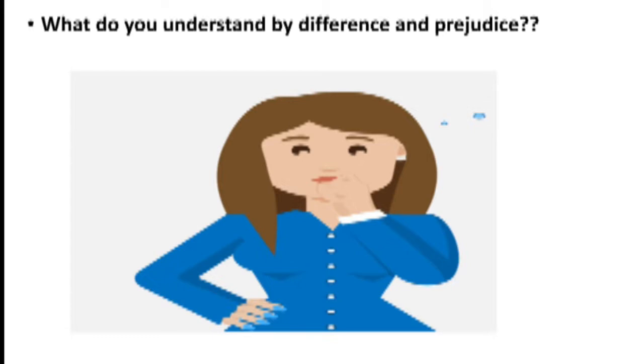So students, what do you understand by difference and prejudice? Difference is a variation in the use of language, status, religion, educational background, or geographical settings. We have differences in many aspects. We have differences in language, the way we talk our language. We have different status.